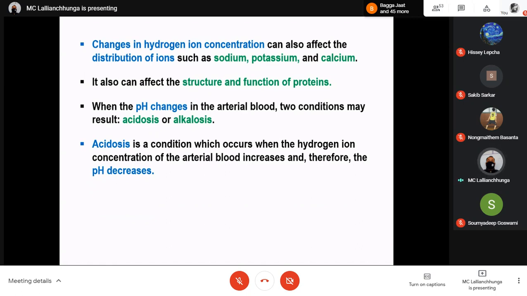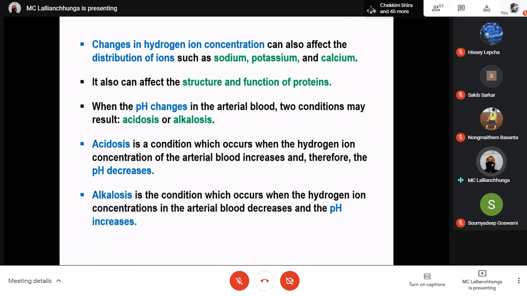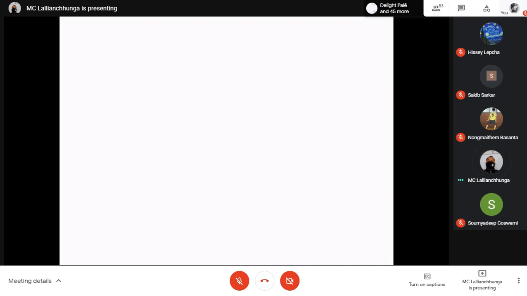Acidosis is a condition which occurs when the hydrogen ion concentration of the arterial blood increases, and therefore the pH decreases. Alkalosis is the opposite condition, which occurs when the hydrogen ion concentration in the arterial blood decreases and the pH increases. I will not repeat this one. You already know this very well.